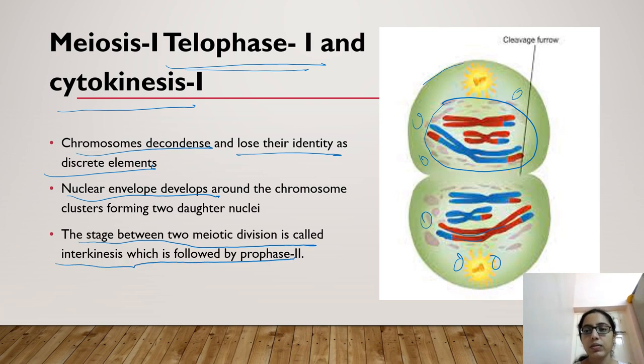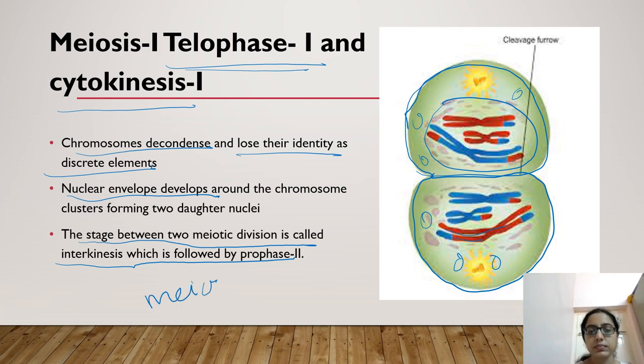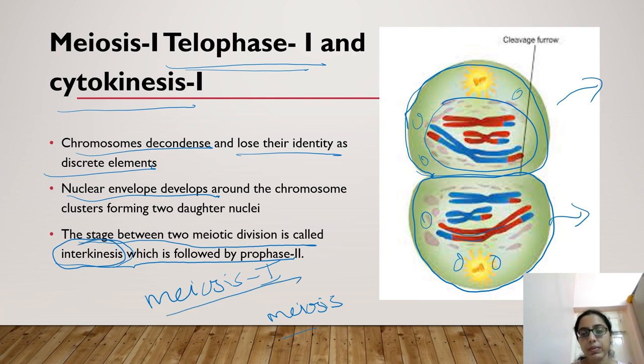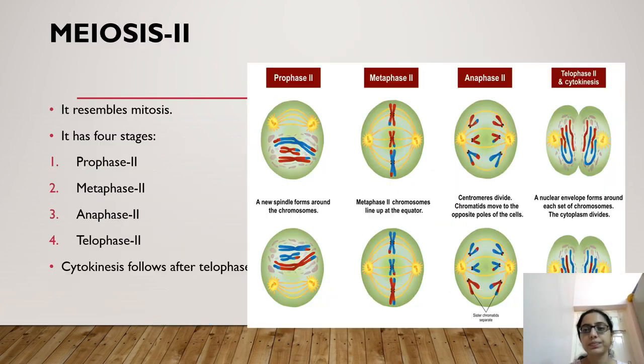Okay. Now in cytokinesis, two distinct cells are formed by the end of meiosis 1. Between meiosis 1 and meiosis 2, before these cells further divide by meiosis 2, there is a phase in between called interkinesis, where the cell prepares for meiosis 2.